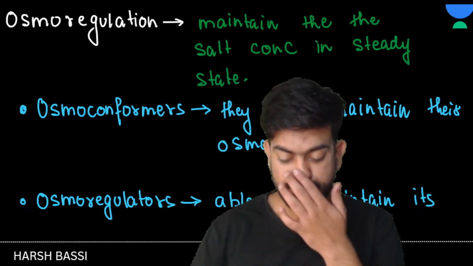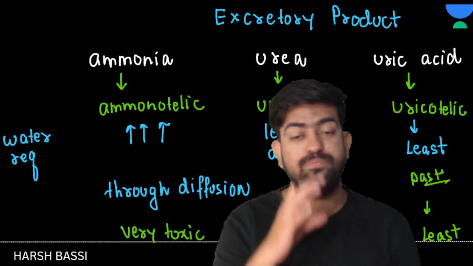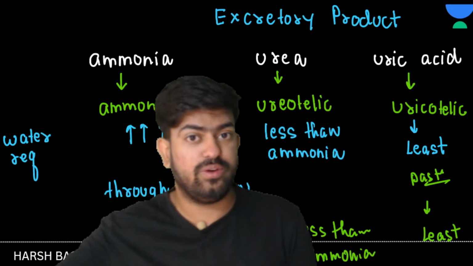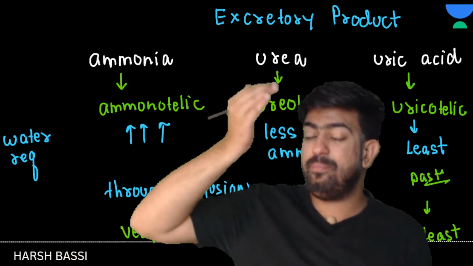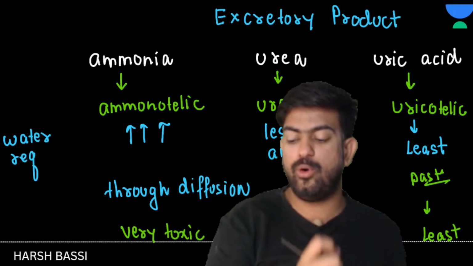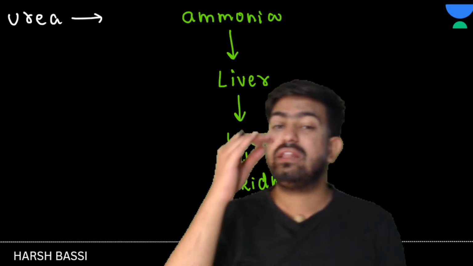Then on the basis of excretory products, there are three types: ammonia, urea, and uric acid. On the basis of them, we divided organisms into ammonotelic, ureotelic, and uricotelic. After that, we saw how ammonia is converted into urea in our body.